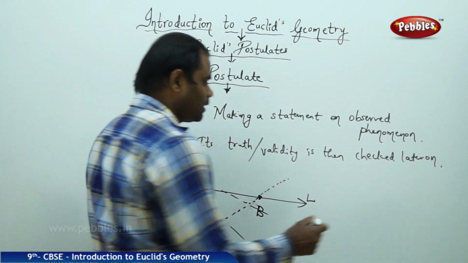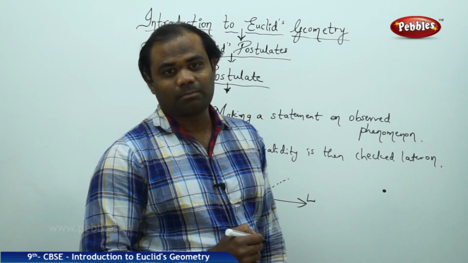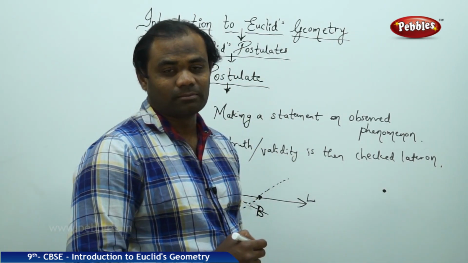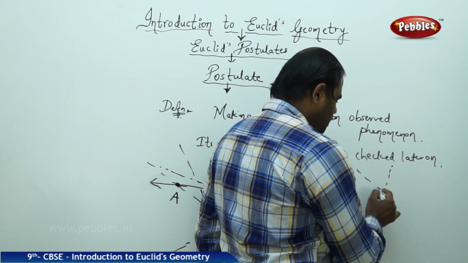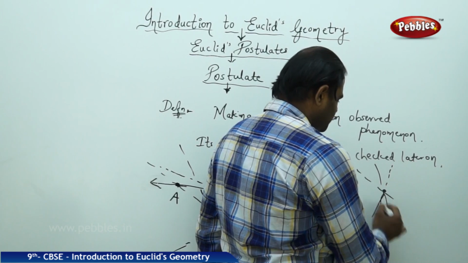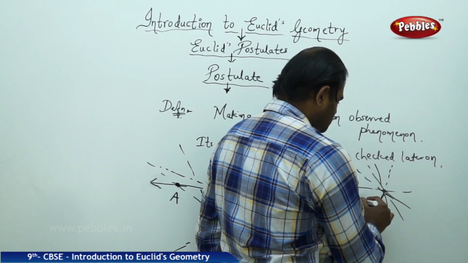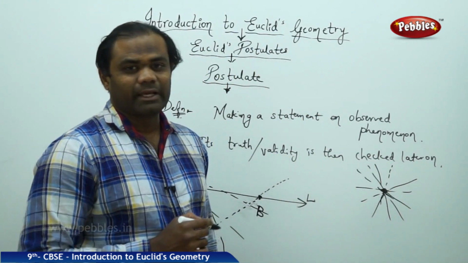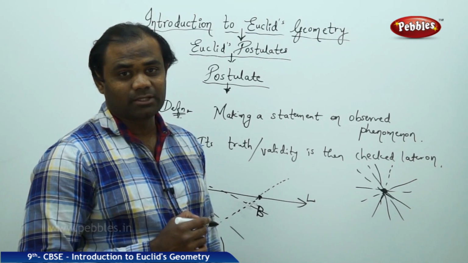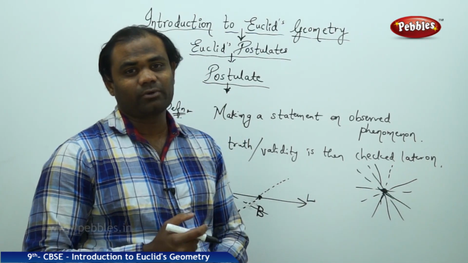Similarly, I take a point and I want to see how many lines are possible to be drawn from this point. So I investigate with 1, 2, 3, 4, 5, 6, etc. Different lines pass through the point. So I make the statement that there are infinitely many lines which pass through that point.